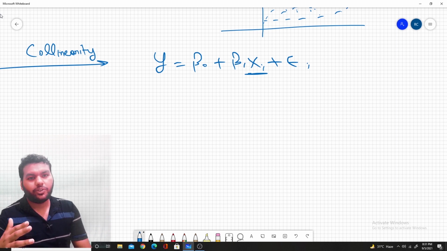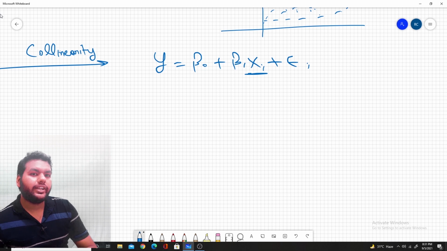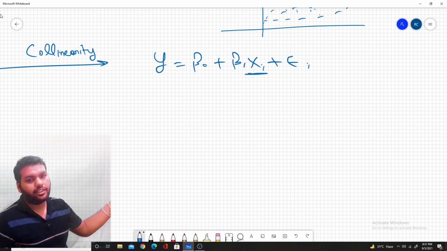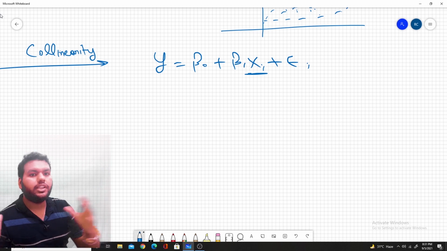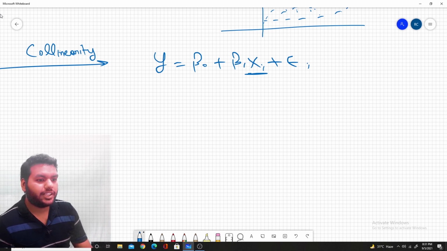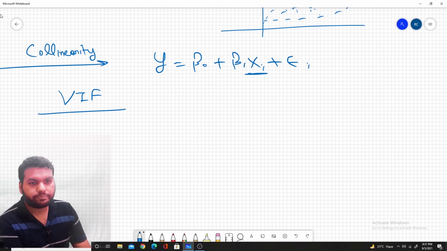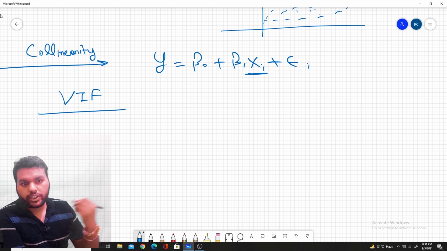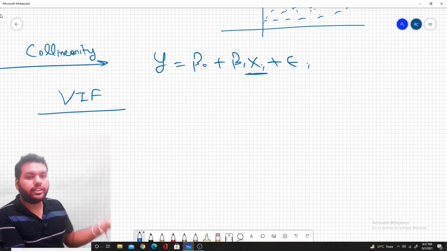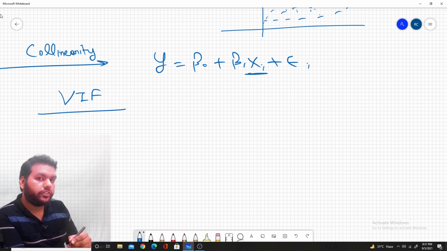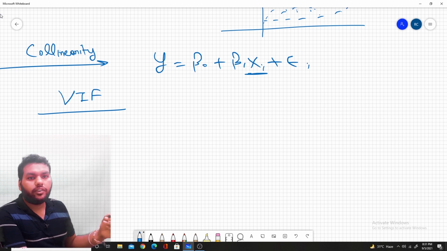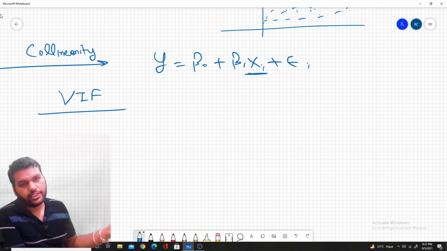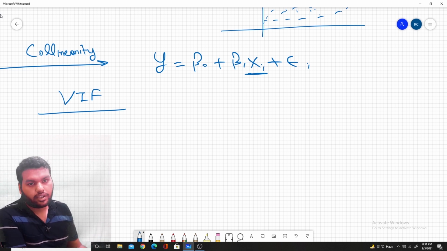Now you are thinking how collinearity can increase the standard error in the linear regression model. This is connected with another important term known as the VIF, the variance inflation factor. When three or more predictors are correlated with each other, we say that situation is multicollinearity.